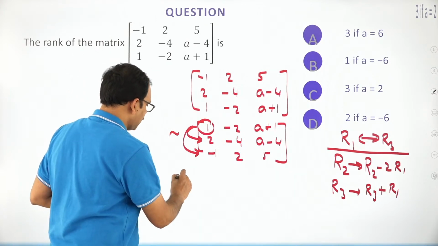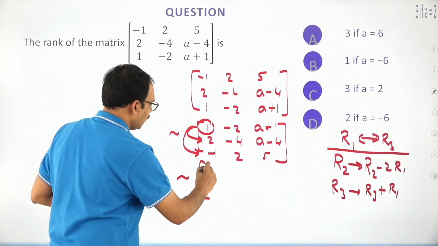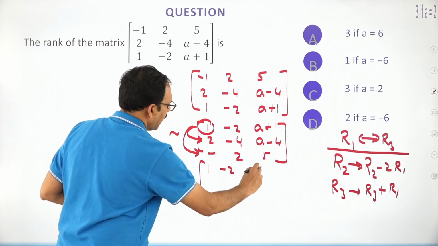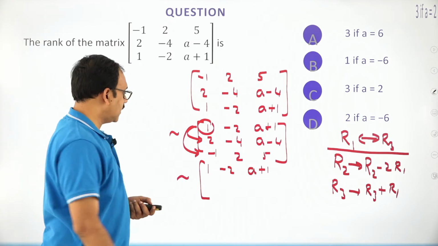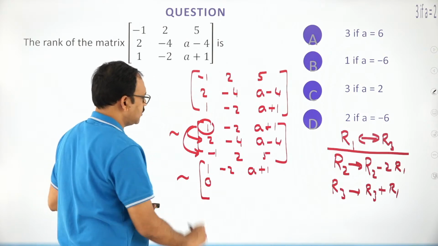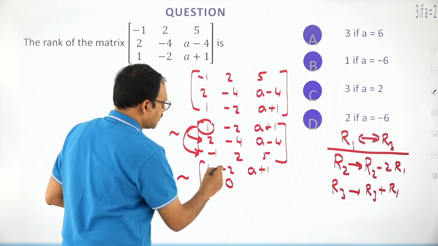So you just do, dear students, this becomes 1, -2, A plus 1. Next, double and subtract: 0, double and subtract: 0.